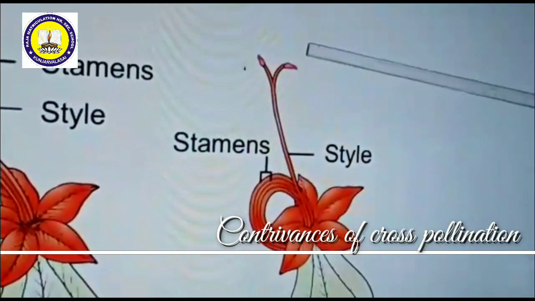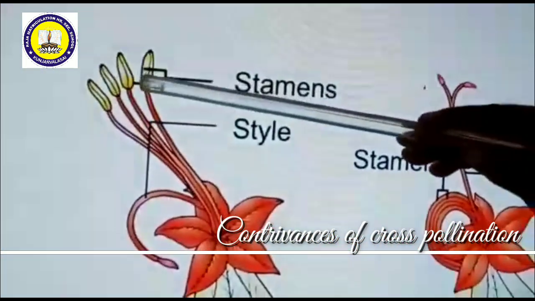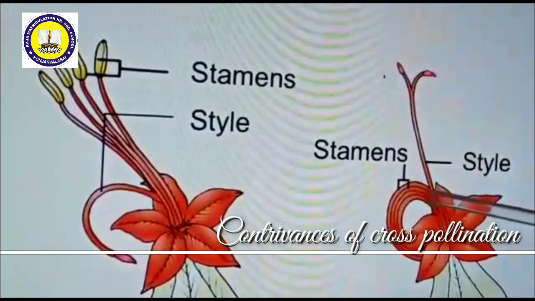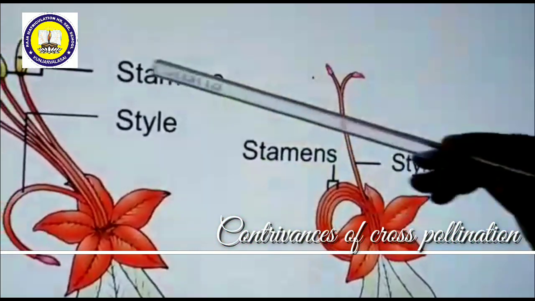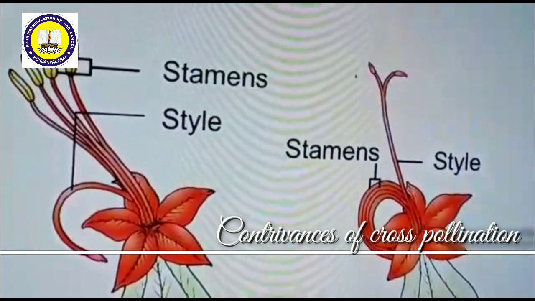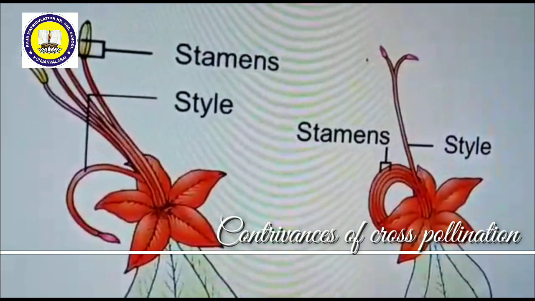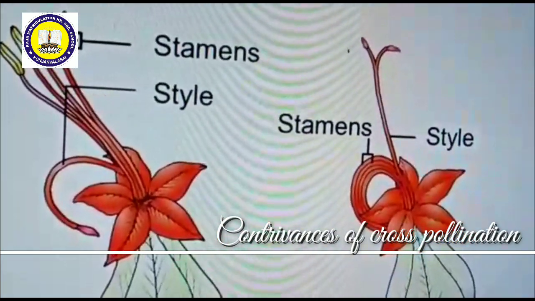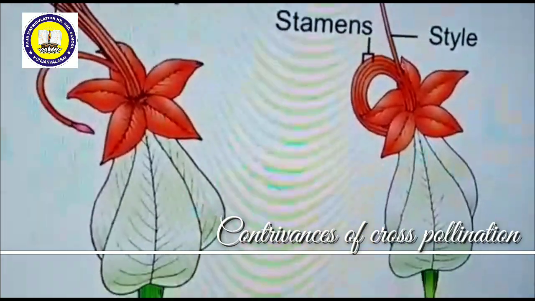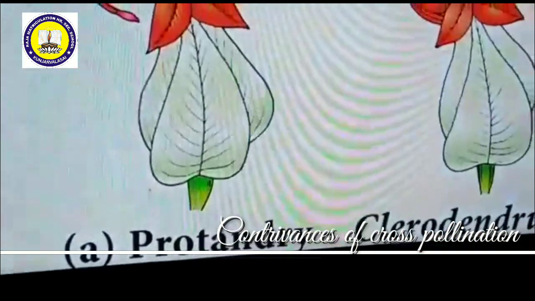Then later on, gynoecium matures. During that time, the stamens have completely dispersed, which means there are no pollen grains left over. So now the gynoecium is ready. That means androecium matures earlier, the gynoecium matures later. So this is called protandry. Andry means androecium, proto means earlier. So androecium maturing earlier means protandry.